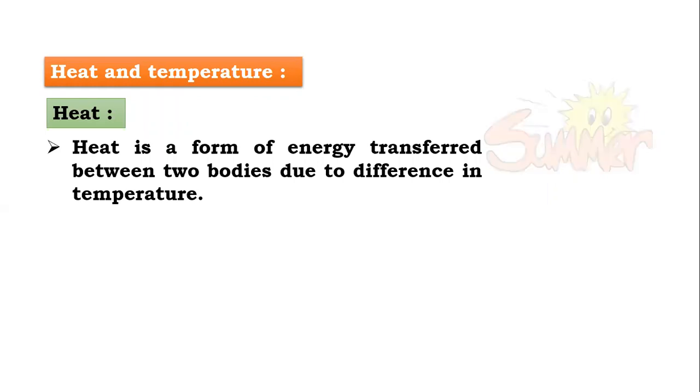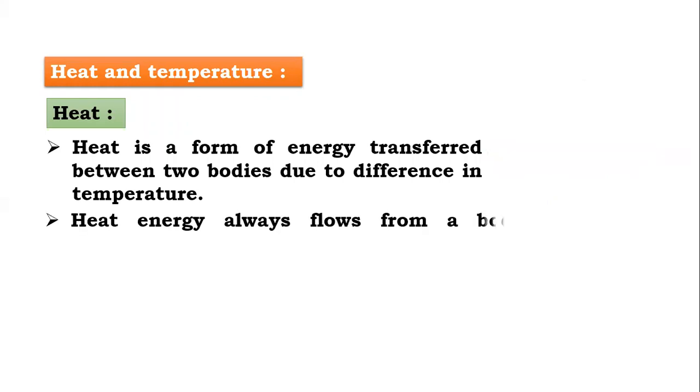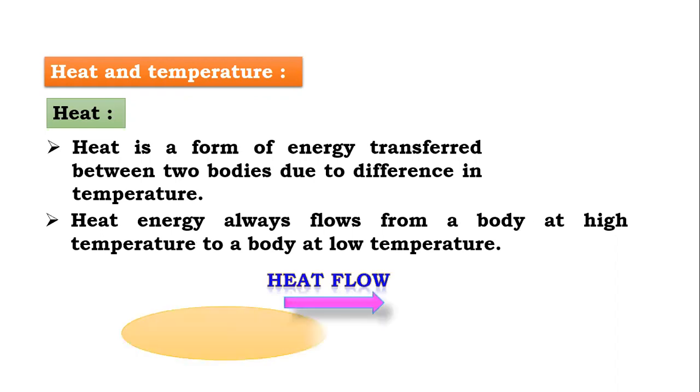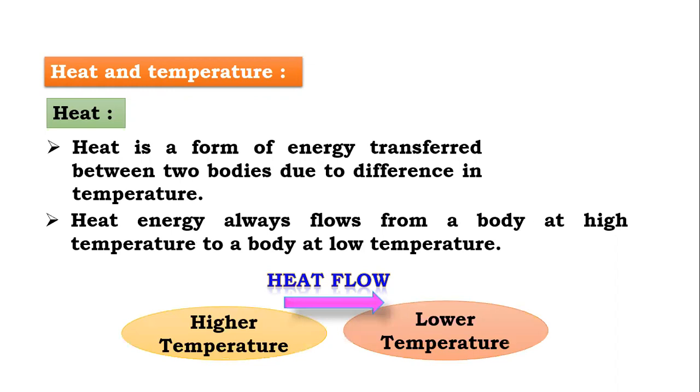For example, when we are considering one body at higher temperature and one body at lower temperature, then heat energy always flows from the body at higher temperature to the body at lower temperature. Let me show it with the help of one diagram here. You can see the heat flow here. This is a body at higher temperature and this is a body at lower temperature. Then heat flows from higher to lower temperature.